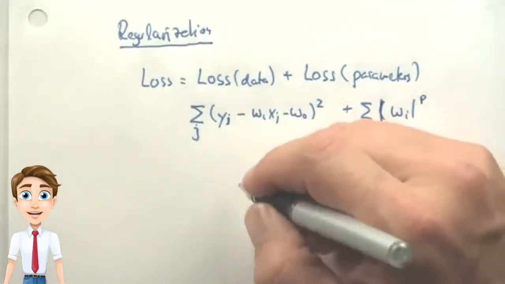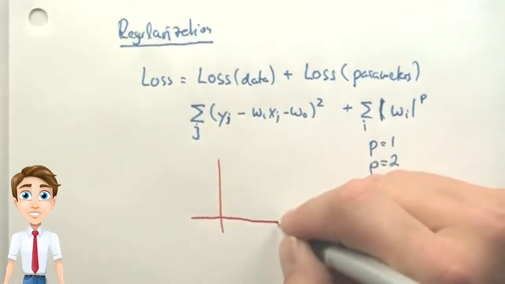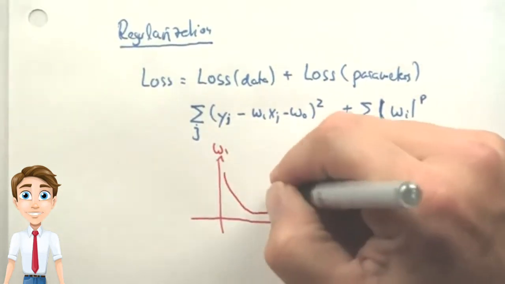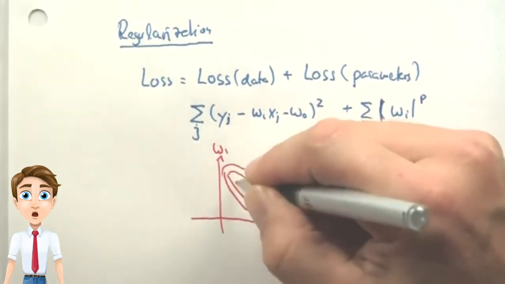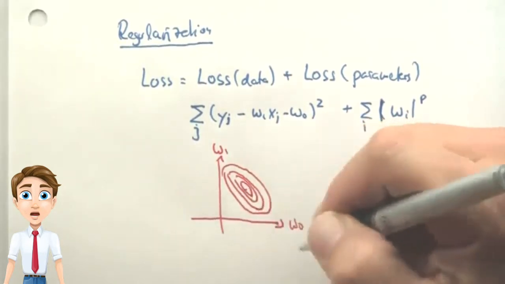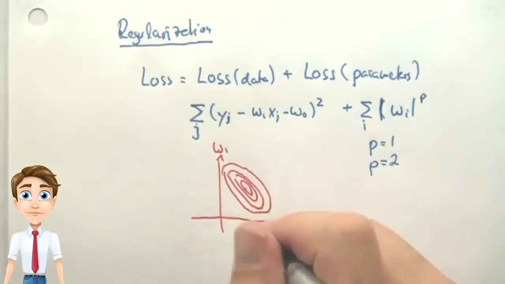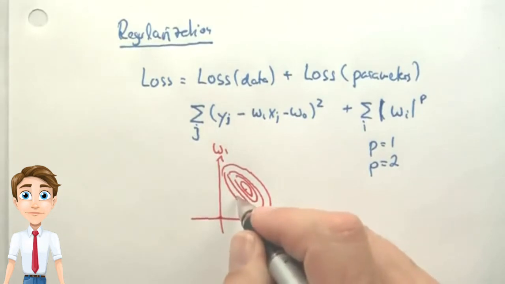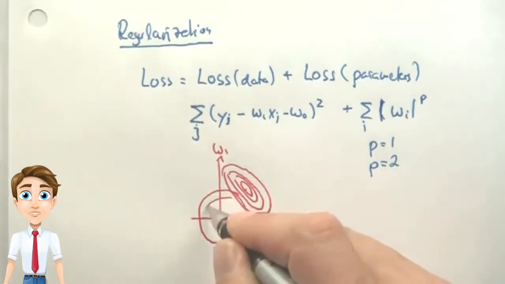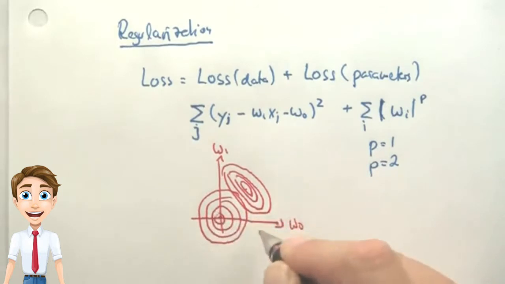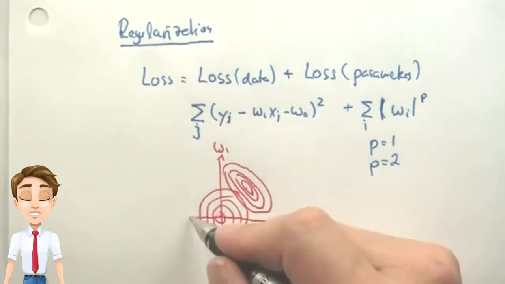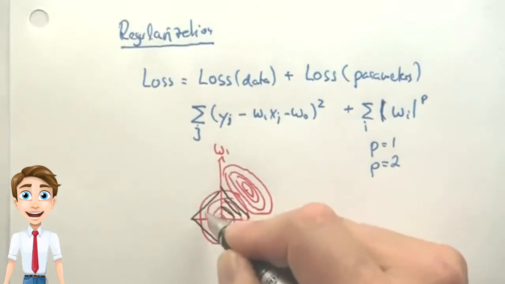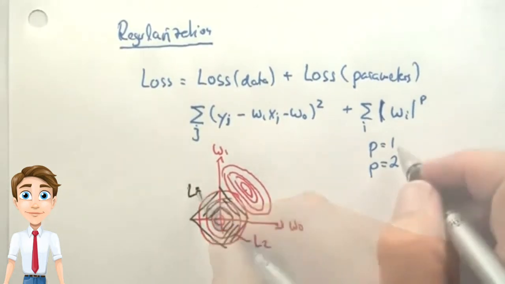If you draw this graphically, in a parameter space comprising two parameters, your quadratic term for minimizing the data error might look like this, where the minimum sits over here. Your term for regularization might pull these parameters towards 0. It pulls it towards 0 along a circle if you use quadratic error, and it does it in a diamond-shaped way for L1 regularization.